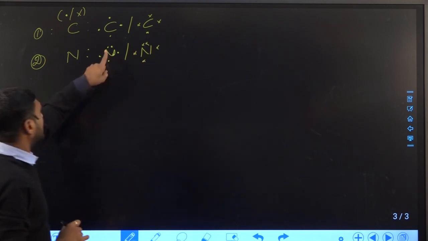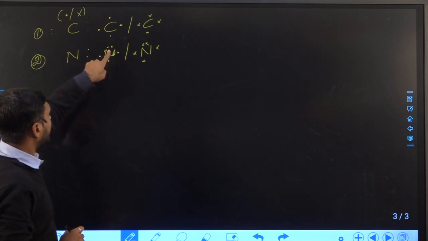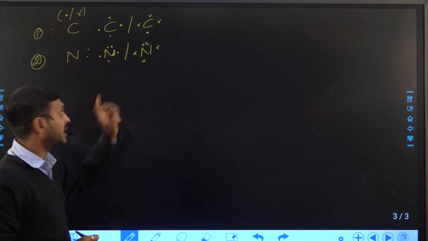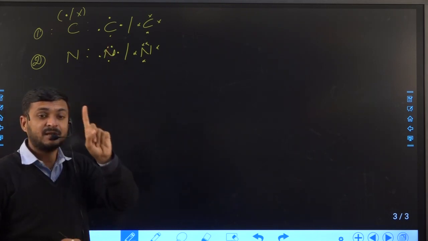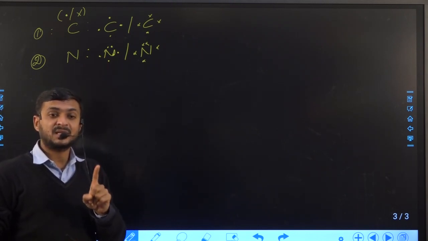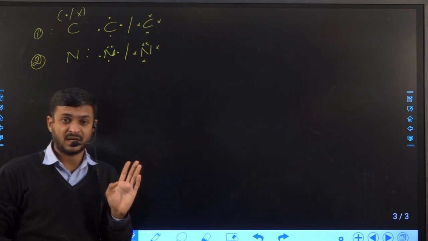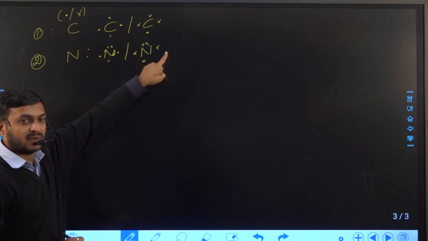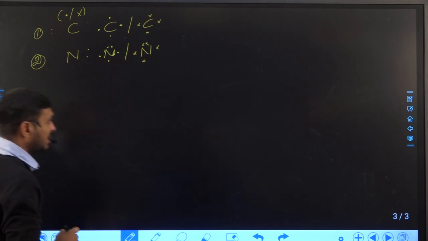The important thing to understand is that 2 electrons I kept in a pair, which is known as a lone pair, and the single electrons are single. Why did I keep 2 electrons as one pair and the remaining 3 single? Because nitrogen has a tendency to form 3 bonds. If nitrogen forms 3 bonds, then it completes its octet, right? That is why I kept 3 electrons single, while for the other nitrogen the same is represented by crosses in the Lewis dotted model.